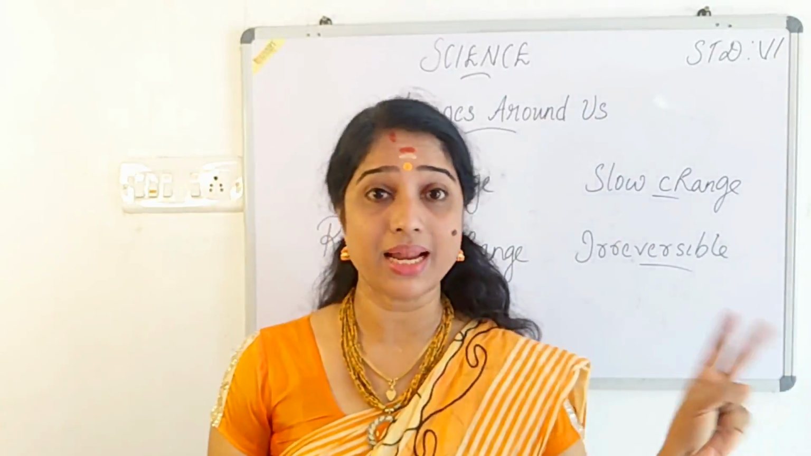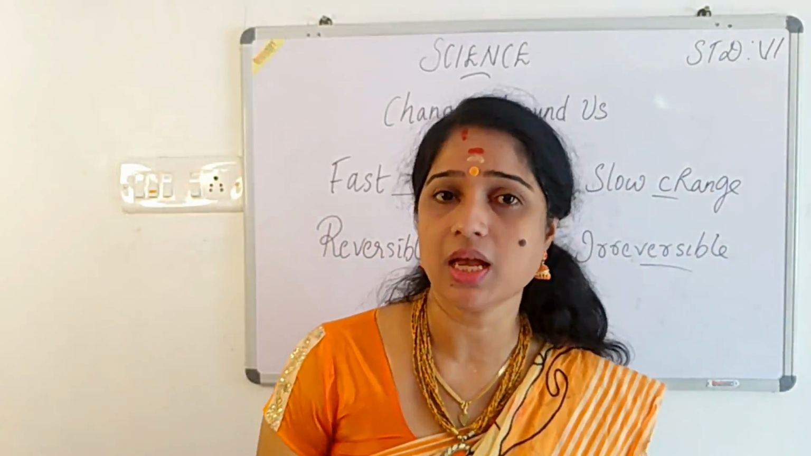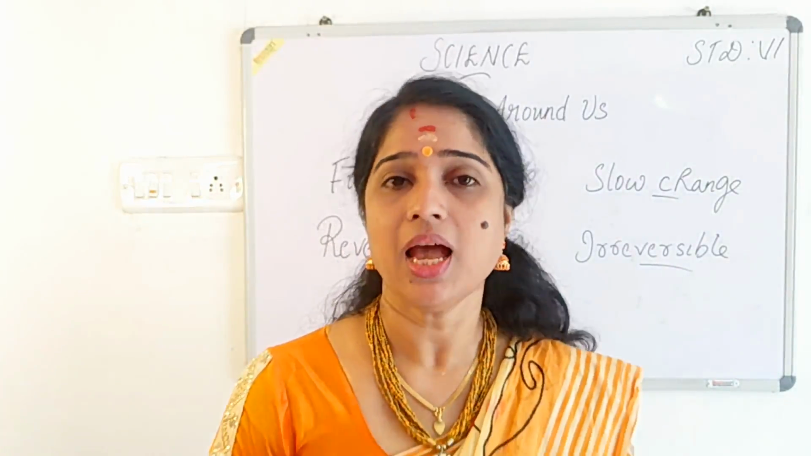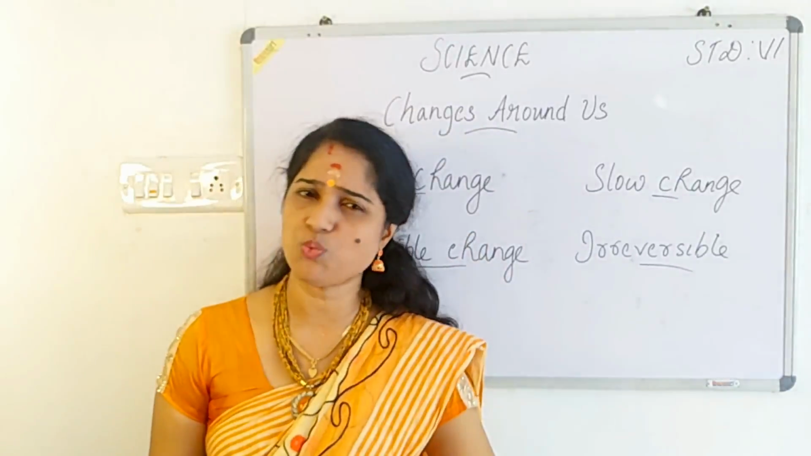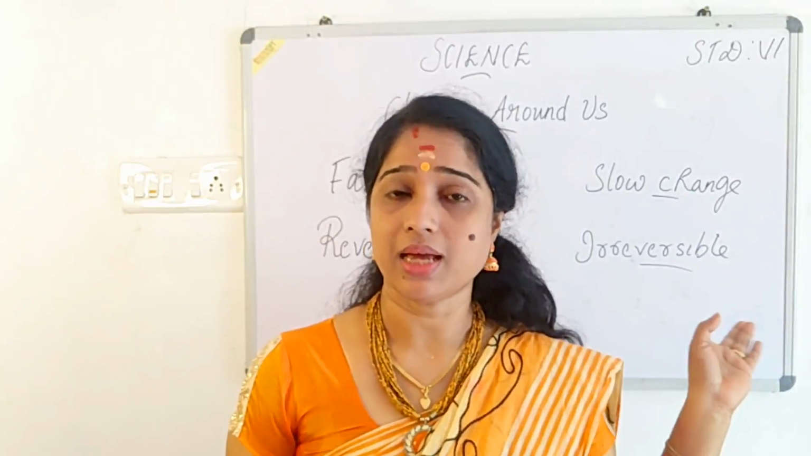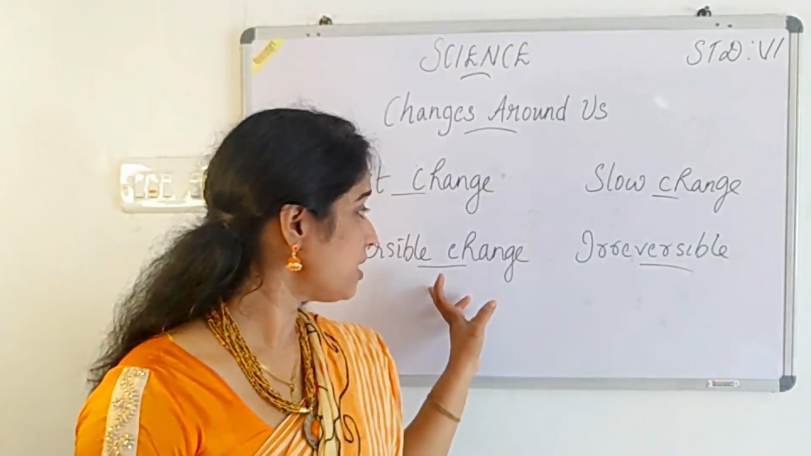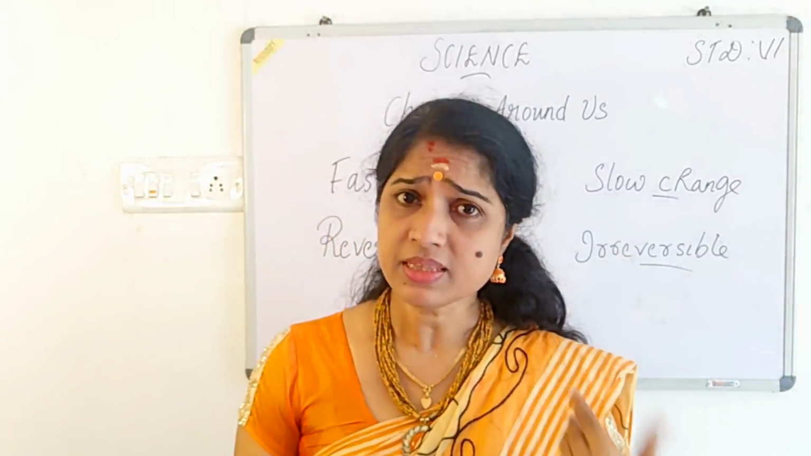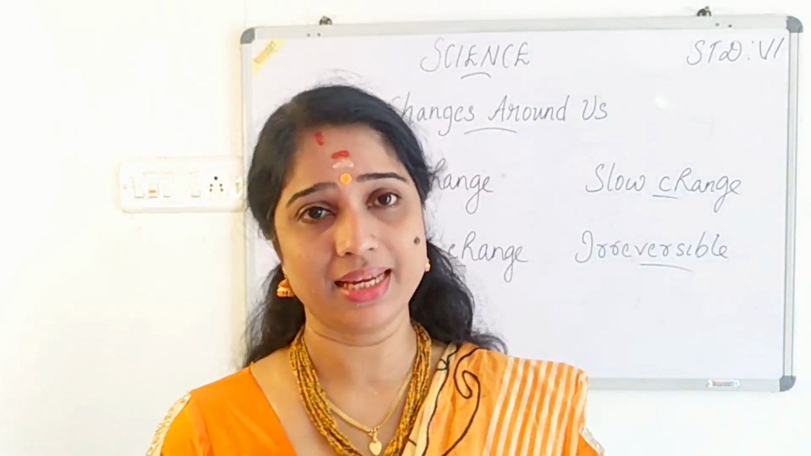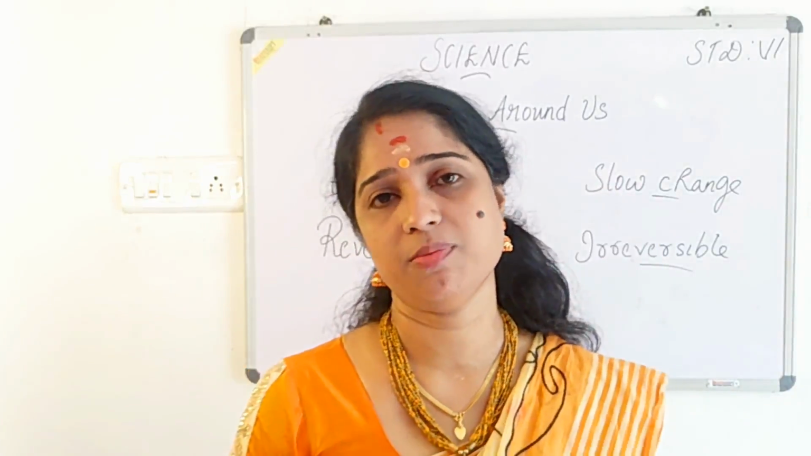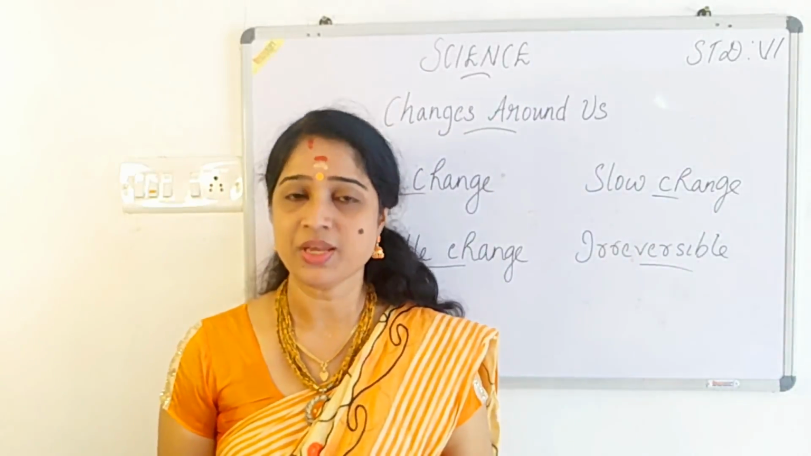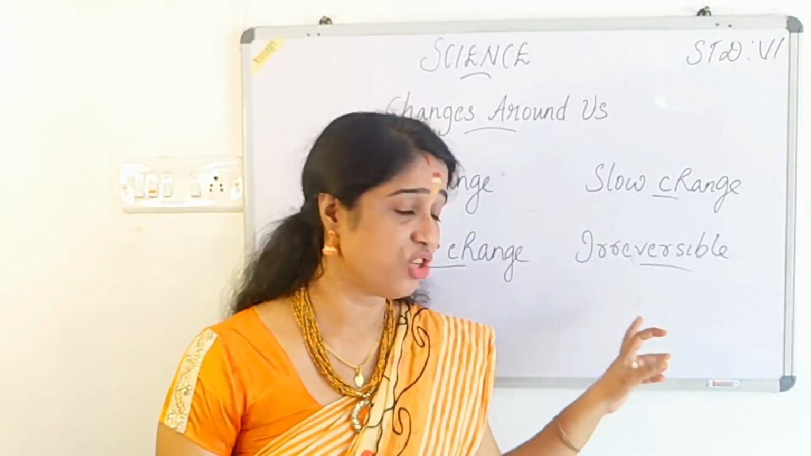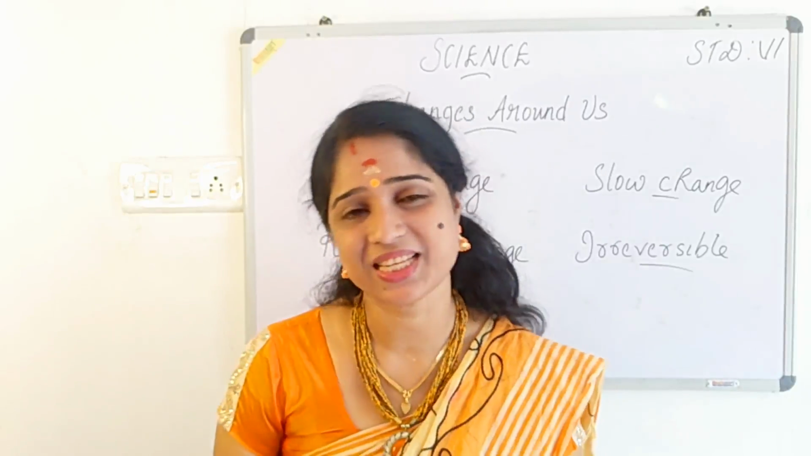Then we discussed another two types of changes, fast change and slow change. Fast change happens very fast, slow change takes place very slowly. And another two types, reversible and irreversible. Reversible changes are changes that can be reversed to their original form. Irreversible changes will not be reversed into their original form. About irreversible changes we will discuss more in the next class.